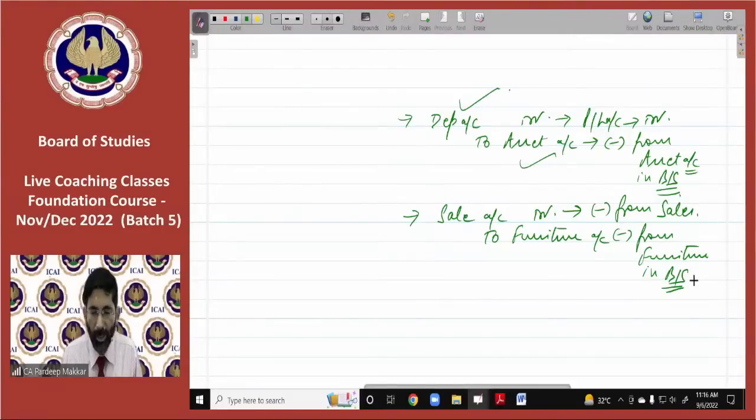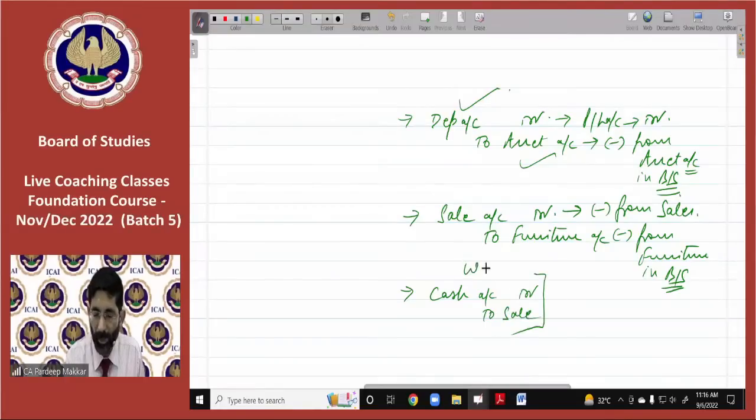Errors. Error is very simple. He says we have wrongly entered a sale of furniture as a normal sale. Then the wrong entry which we have passed is cash account debit to sales account. But the correct entry should be cash account debit to furniture account.